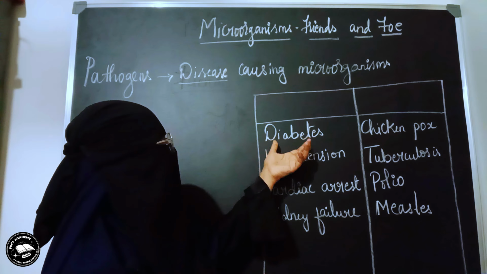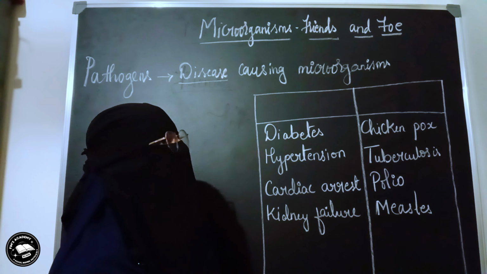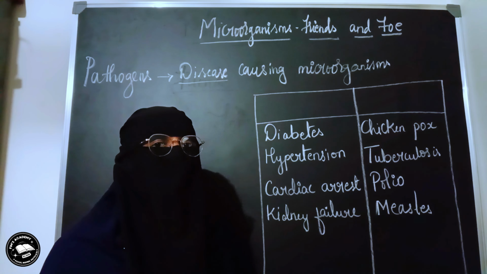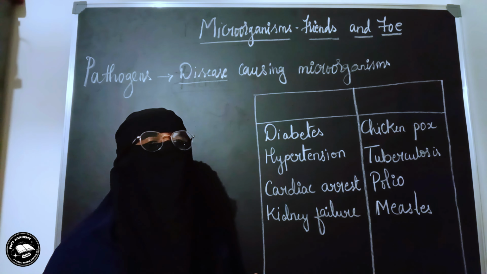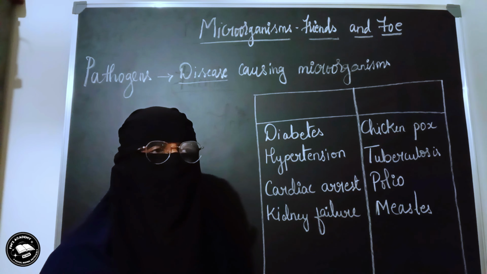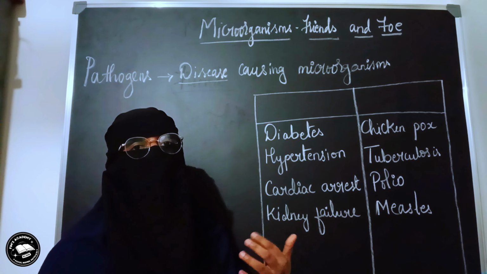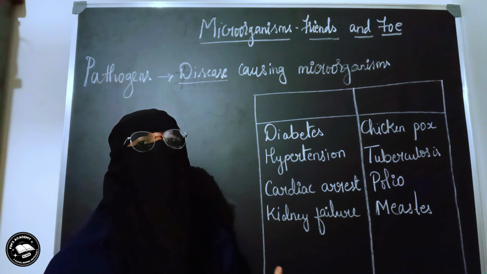So if you talk about diseases like diabetes, hypertension, cardiac arrest, or kidney failure, these are not at all caused by the microorganisms, right? These are problems related to the improper functioning of the body parts, or failure of different organs, or the stress level that we undergo, and our diet, whether we are taking a balanced diet or there is any imbalance.